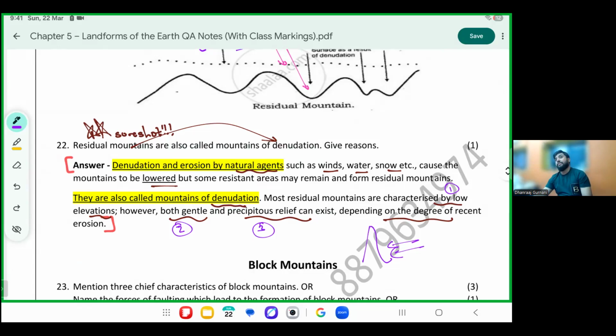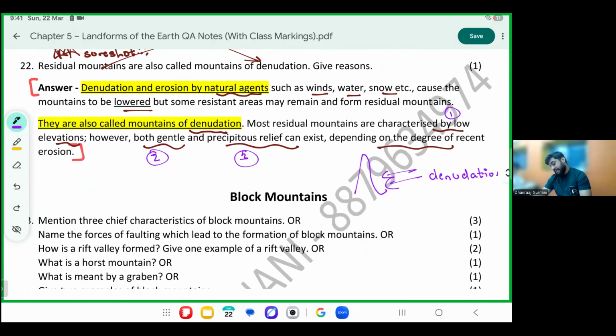That's the denuded part of the hills. Denudation is hitting only from one side. That's why the height of the mountain reduces only from one side, and that's why these are also called mountains of denudation. Characteristics are the same: low elevation, gentle slope, and precipitous relief depending upon the degree of erosion. Degree of erosion means wherever the erosion is coming from, and however much erosion is happening.